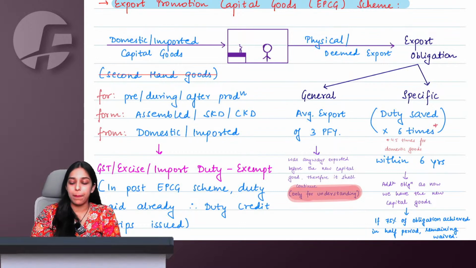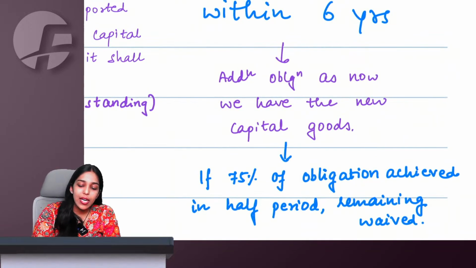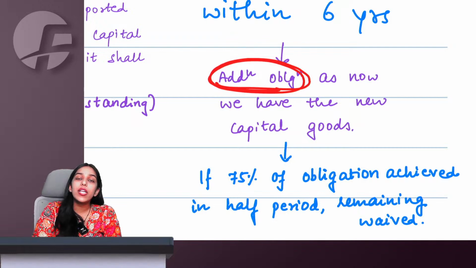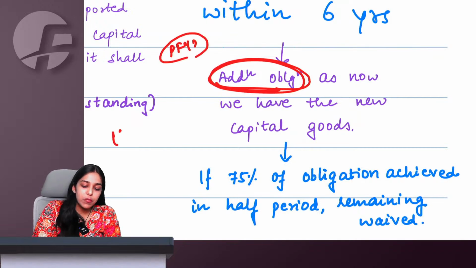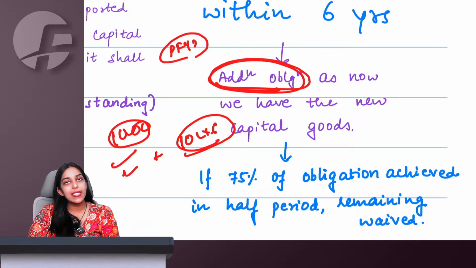Okay, understood ma'am. But now see, this is an additional obligation. The average export of the preceding 3 financial years should anyway continue. So if I was exporting 1000 calculators, this I will have to continue, plus this 10 into 6 I will have to do within the next 6 years.